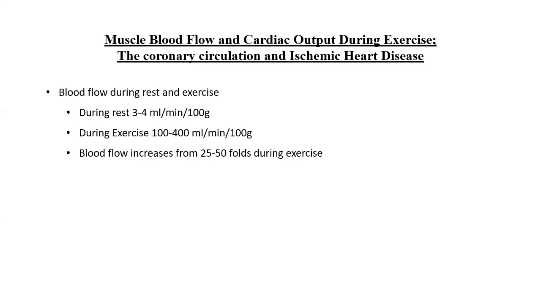During the resting phase, the rate of blood flow is 3 to 4 ml per minute per 100 gram. But it isn't the case during exercise. The rate of blood flow may increase from 3 to 4 ml to 100 to 400 ml per minute per 100 gram of the skeletal muscles. It means that during exercise, the rate of blood flow increases 25 to 50 folds. Same is the case with the cardiac output. The cardiac output also increases 6 to 7 times during exercise. How the blood flow and the cardiac output increase during exercise, we will discuss in detail in the coming slides. The next one is the blood flow during muscle contraction.